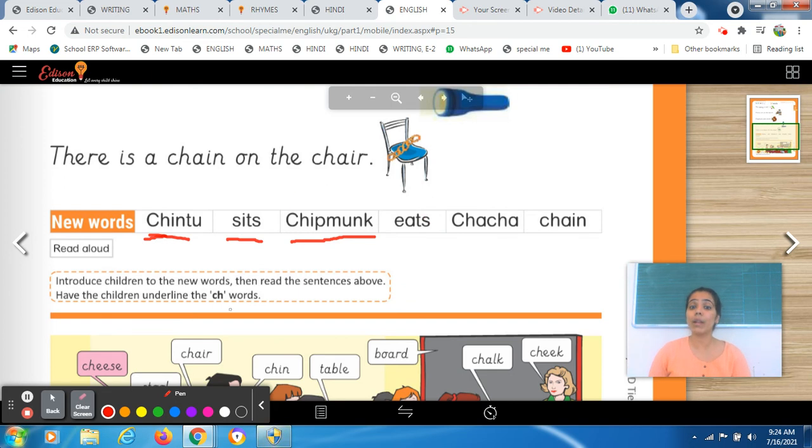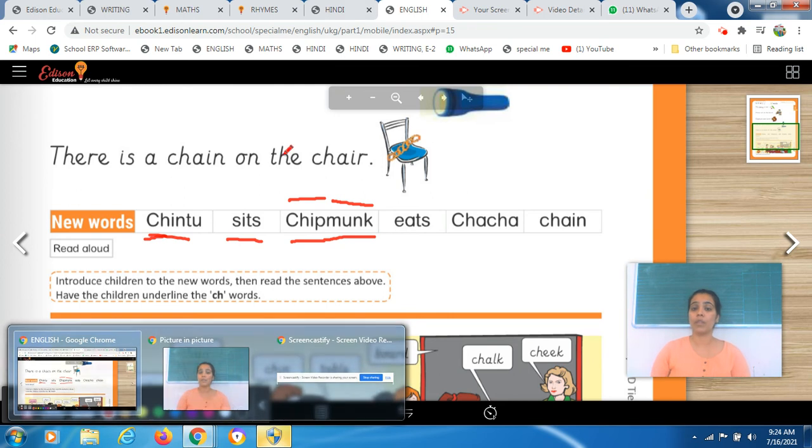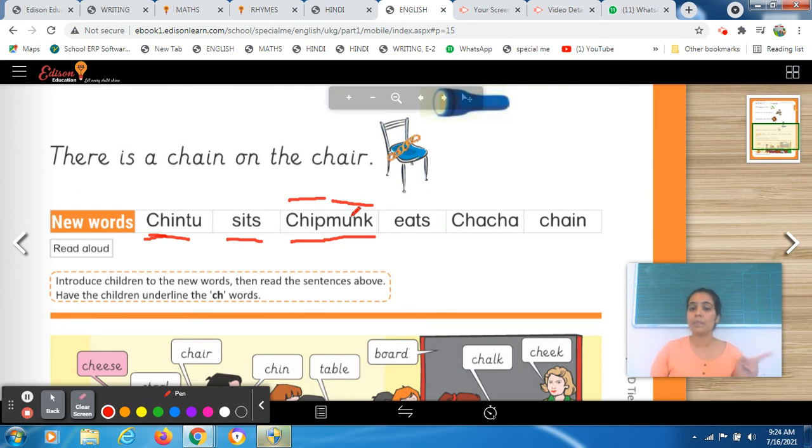Why? Because we will split it into two halves. If you split it into two portions and read it, it will be easy for you. So now we will read the first portion. Ch, e, p, chip. And monk. Now combine both portions. Chipmonk. We did it in our previous session also. We read about two chipmunks, squirrel-kind animals. One name is Chip and one name is Chad. Right? We read a passage about chipmunks. So what is written over here? Chipmunk. Okay, the next word you have to read on your own. What is written over here?